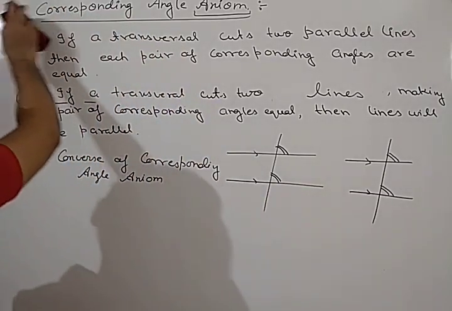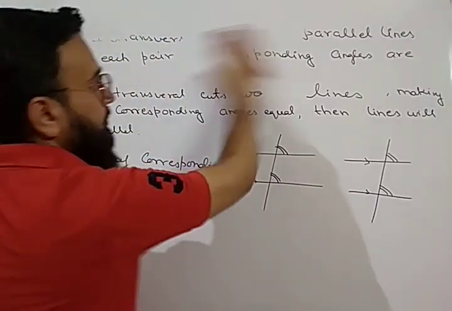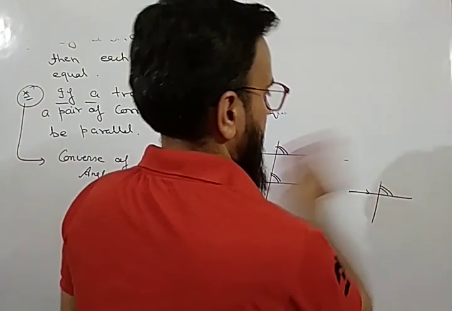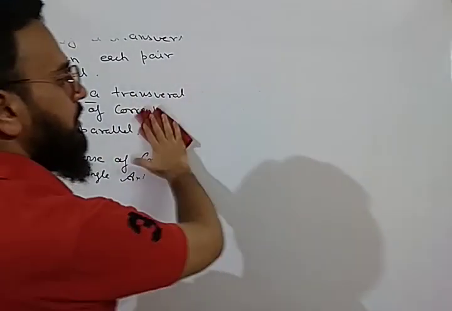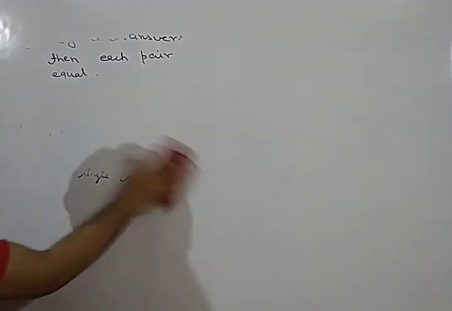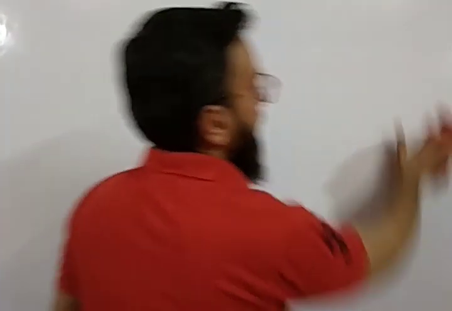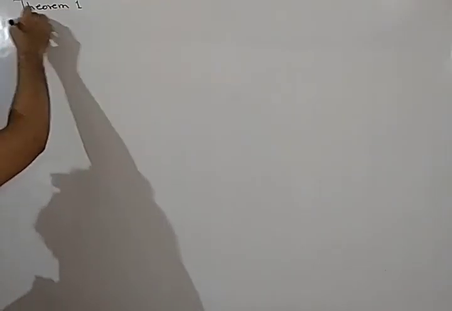Now with the help of these axioms, corresponding angle axiom and converse of corresponding angle axiom, we will prove two important theorems which you already know. I think you have studied in class 8th also, that the alternate interior angles are equal when the lines are parallel, and the sum of co-interior angles is 180 degrees when two lines are parallel. So let us start the proving of these two theorems. These theorems will be proved with the help of axioms.